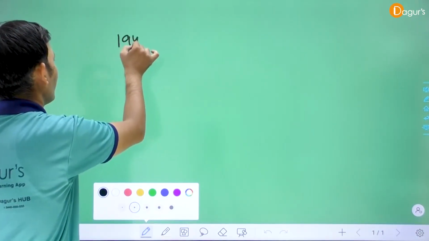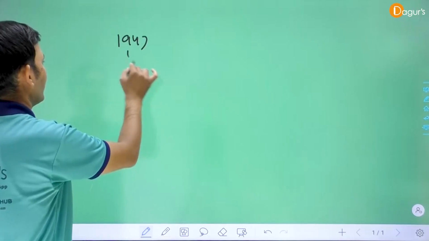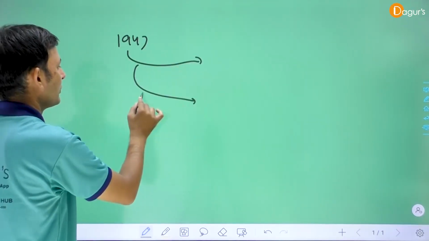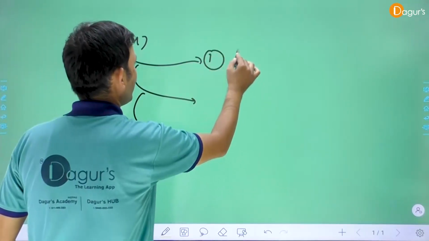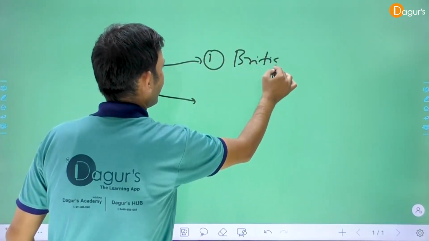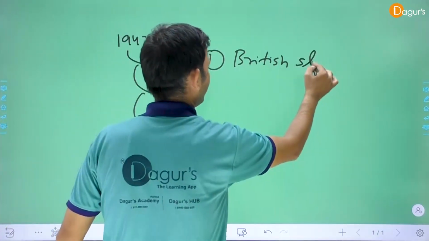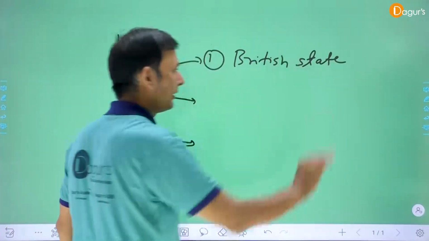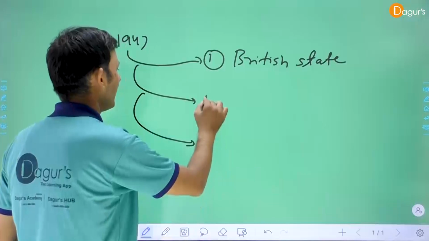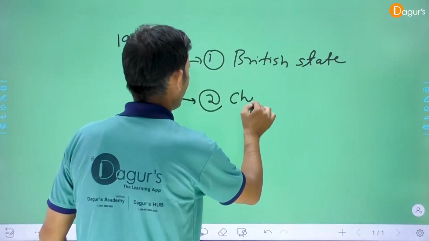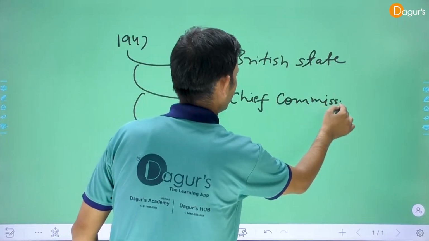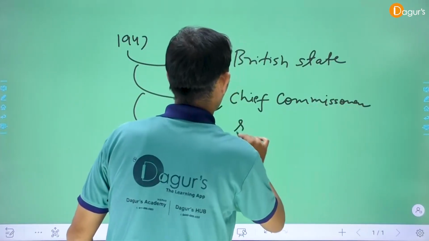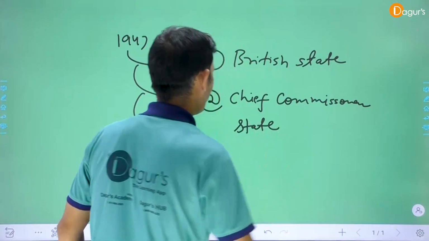In 1947, there were three types. Number one is British state. Second, Chief Commissioner state, for example in Rajasthan, Ajmer-Merwara.